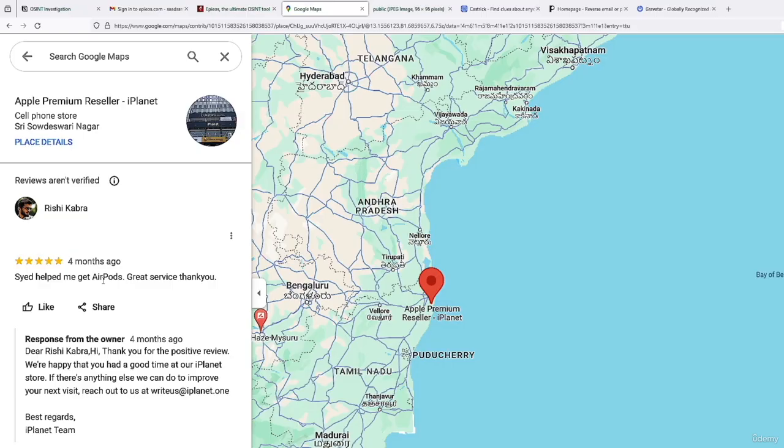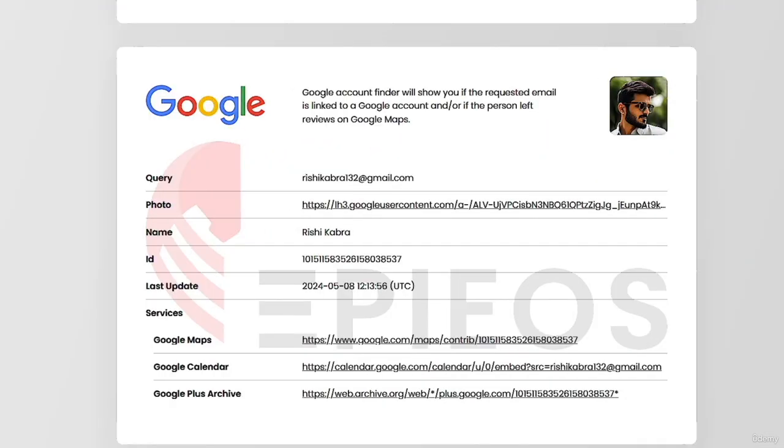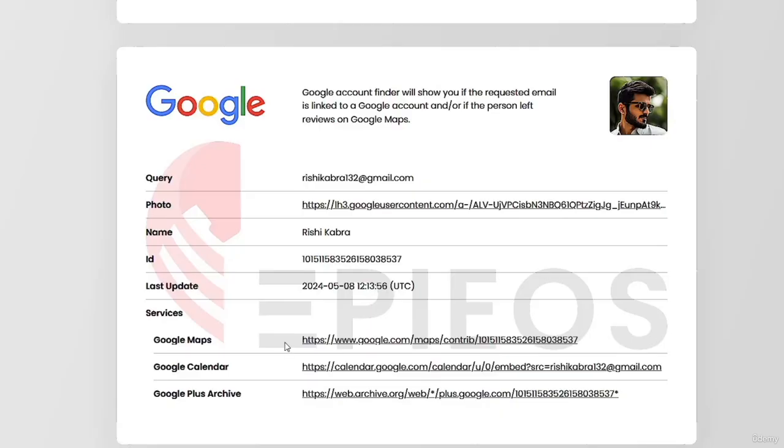I believe that he's using an iPhone because I don't think that many people use an AirPod with a Samsung or any Android device. So these are all information that are very helpful if you would like to get detailed information about a person. Now if we come back, we can see his profile picture. We can open the URL and see his profile picture, which he used on his Instagram account.